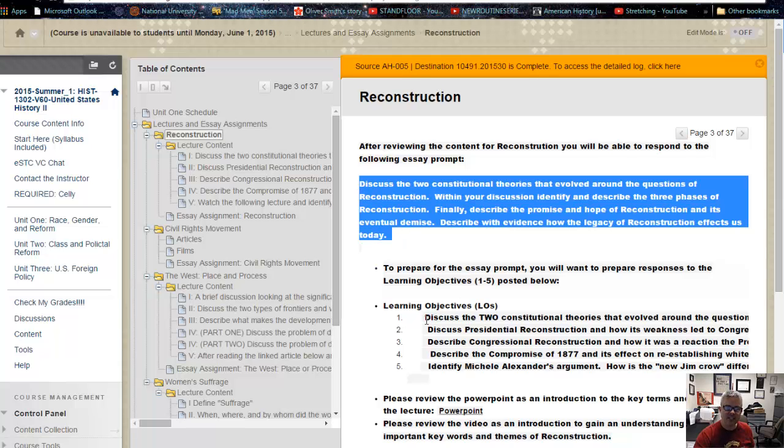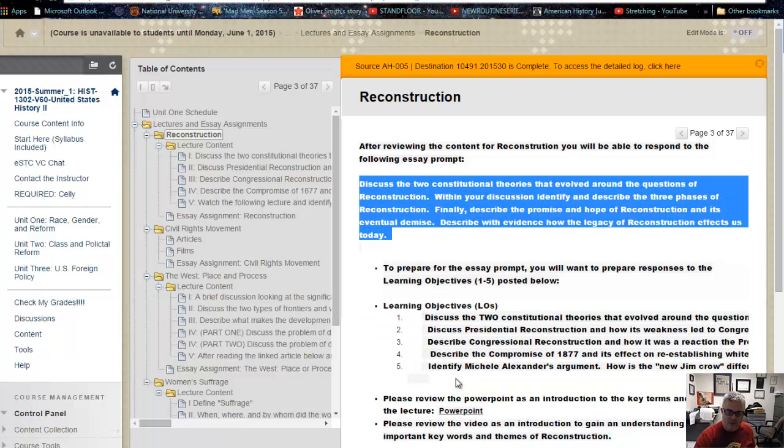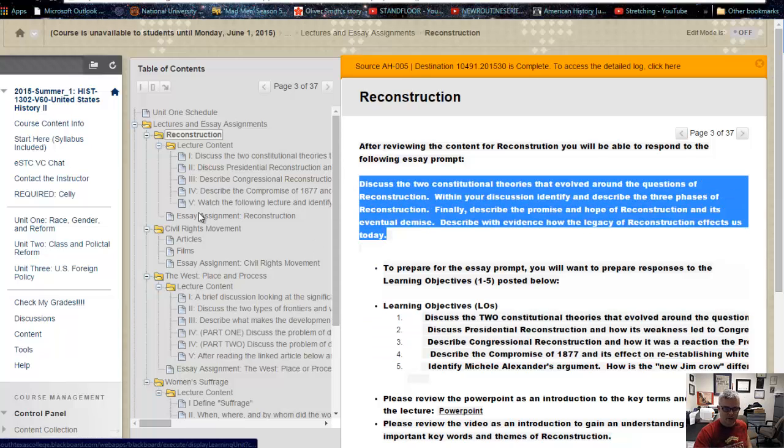And again, if you have a response to each of these learning objectives, then you have your 5 to perhaps 10 paragraph essay as a response to this, right? So this is the introduction, the body, and the conclusion to response to this particular essay prompt. And all of the essays work the same way, except for this one. The only difference is it doesn't have learning objectives, but it does have an essay prompt, right? So you will never be blindsided in an exam by a question you've never seen before if you've gone through all of the content, right?